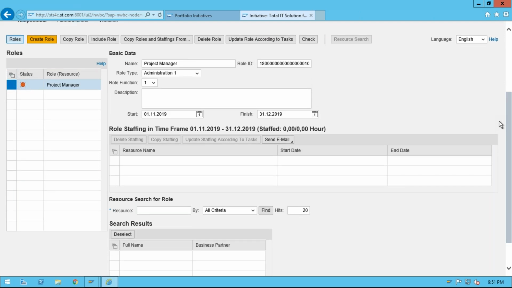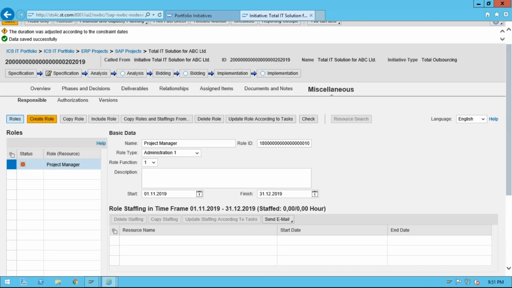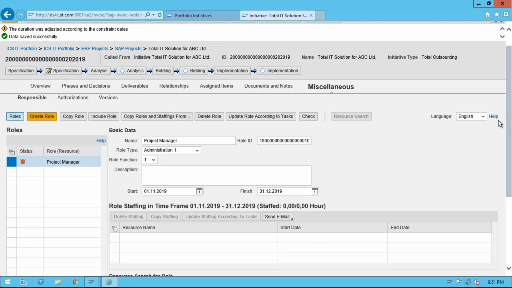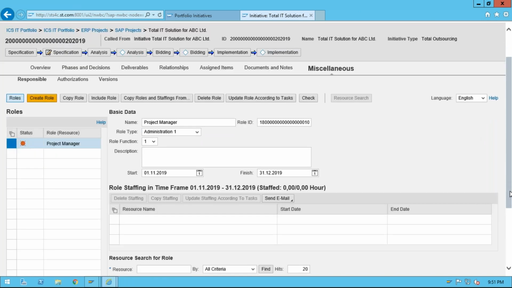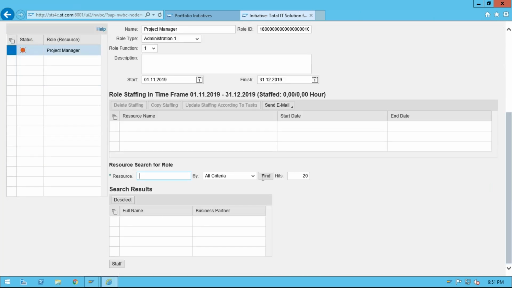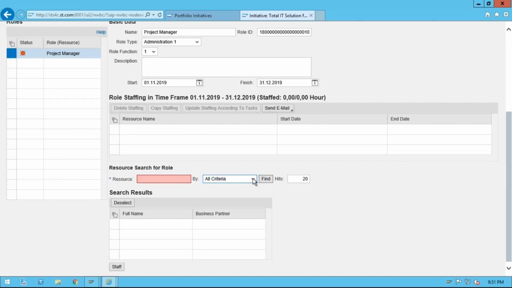You can see copy role, include role, and copy role and staffing from another existing one. Update role according to task. No, I'm not going into this detail. So manually I need to define it, or I can find it here. All criteria, business partner wise, I need to find out. Go to find.